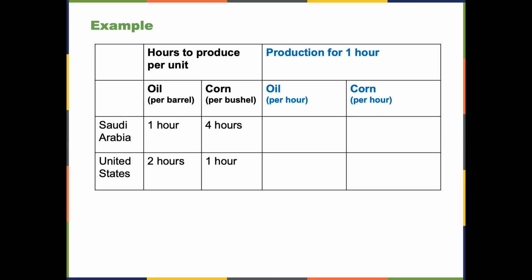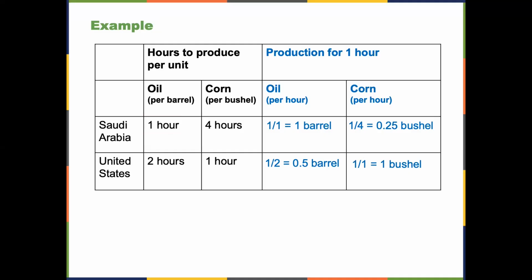Next, let's look at how much oil and corn each country can produce. In this example, we are looking at the country's production per hour. To calculate the number of units produced per hour, we can do a simple calculation by dividing 1 hour by the hours required to produce a unit of good. Saudi Arabia can produce 1 barrel of oil in 1 hour, or a quarter bushel of corn in 1 hour. The US can produce half a barrel of oil, or 1 bushel of corn in an hour.